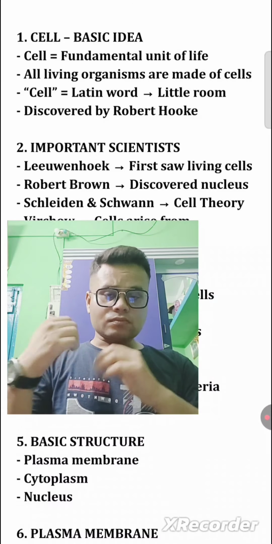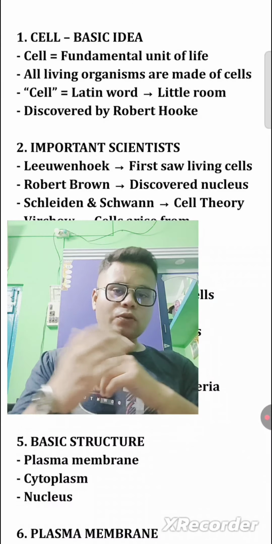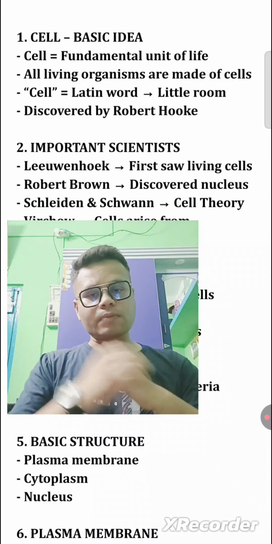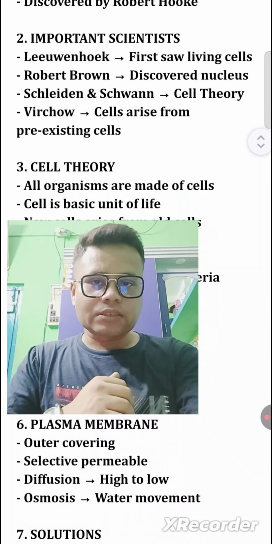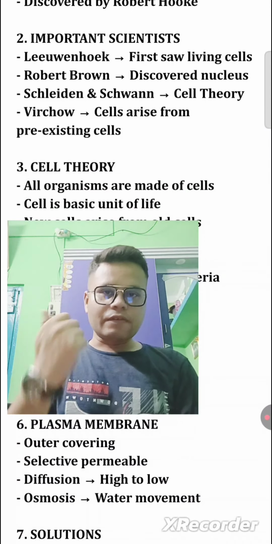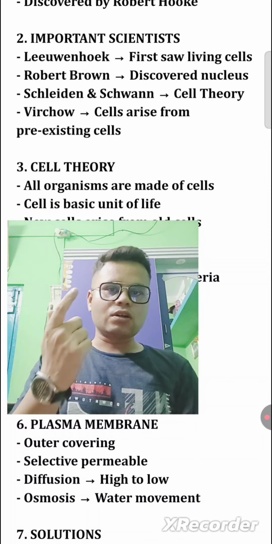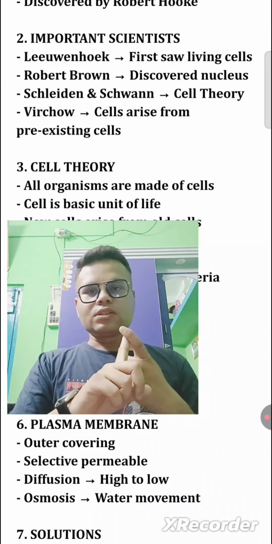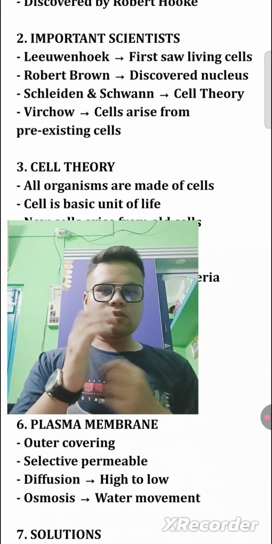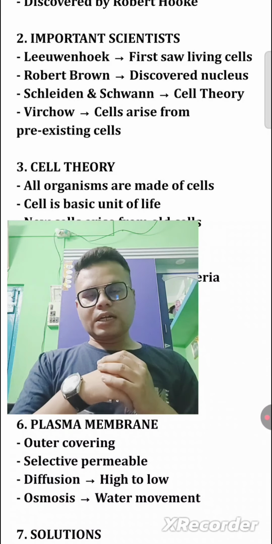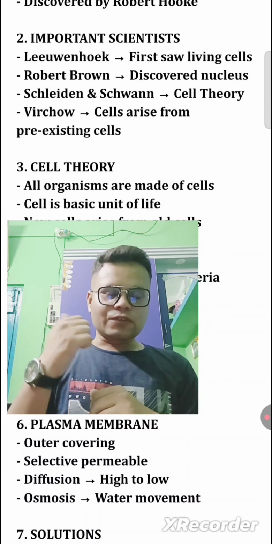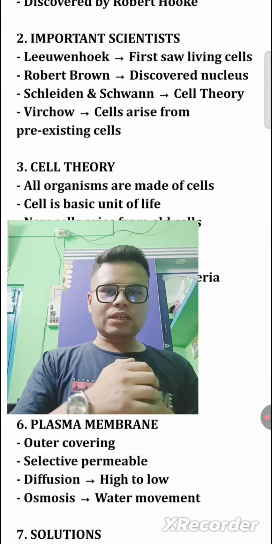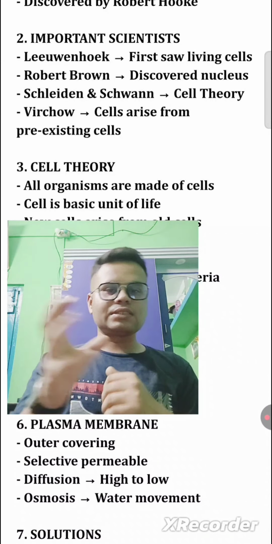The cell was discovered by Robert Hooke. Names of important scientists include Leeuwenhoek, who first saw a living cell. Second, Robert Brown discovered the nucleus, and Schleiden and Schwann are the founders of the cell theory. And Virchow's idea is that cells arise from pre-existing cells.